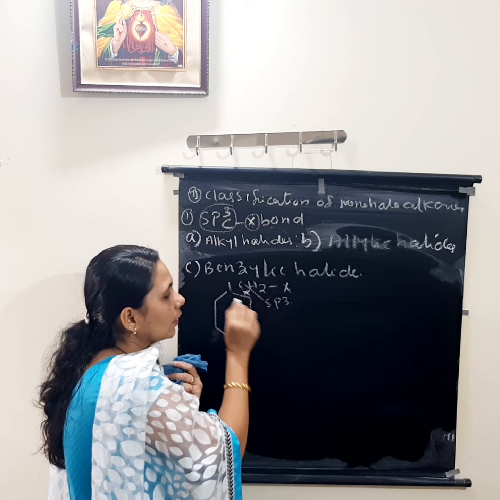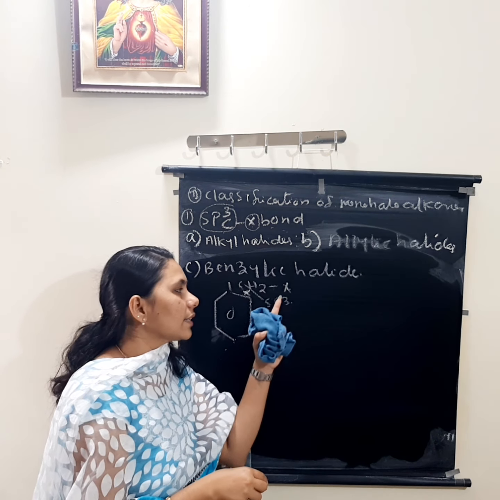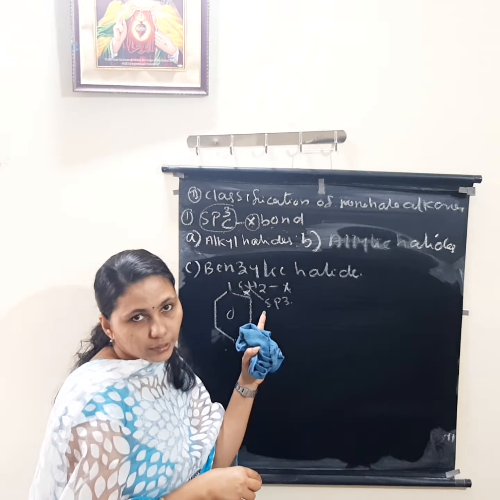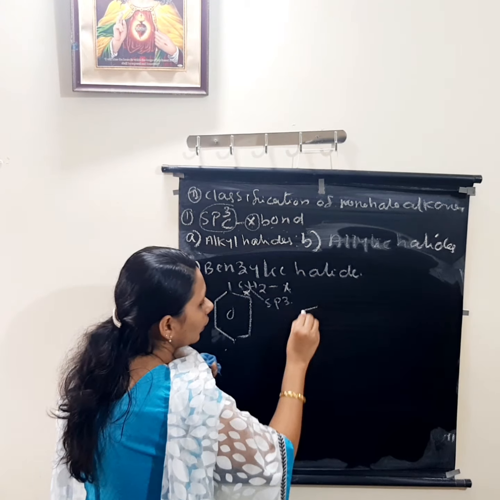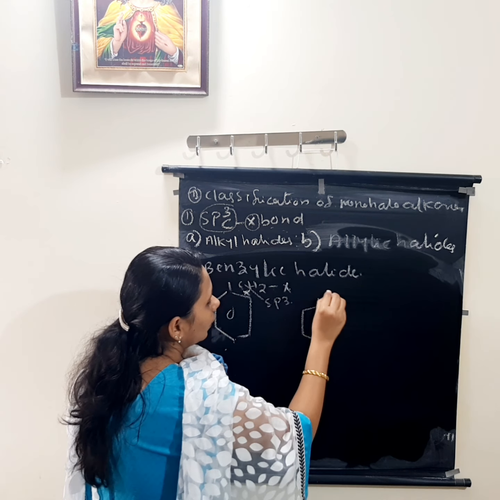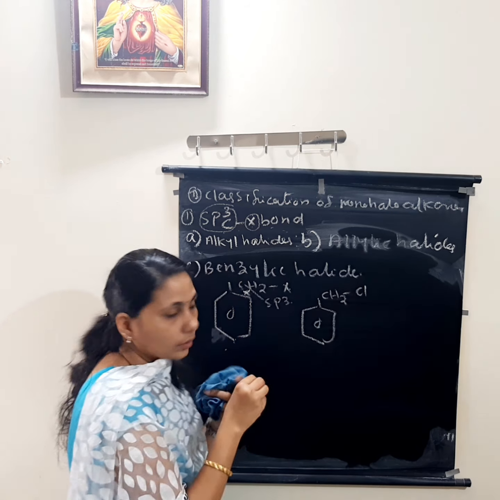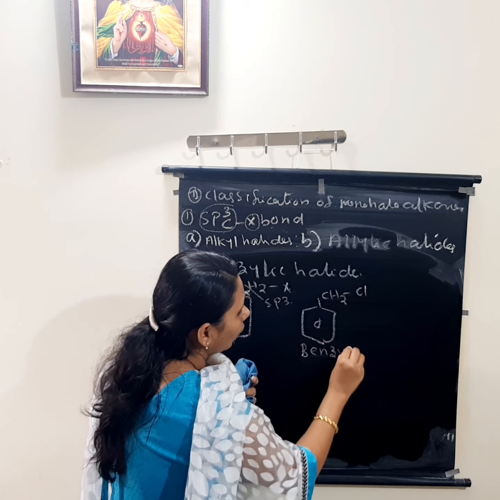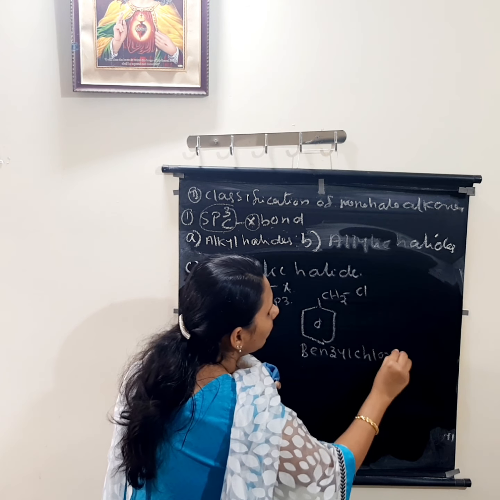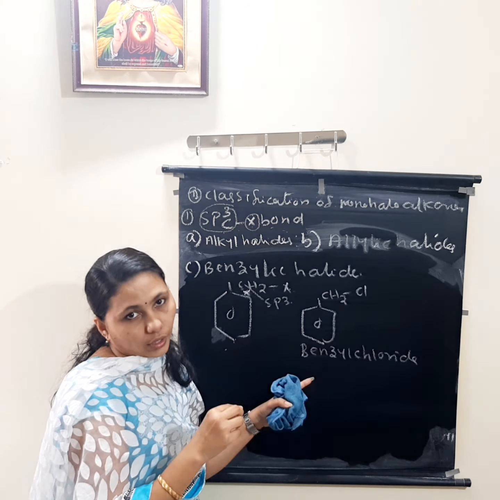So benzylic halide means the halogen-attached sp3 carbon atom is next to our benzene ring. For example, I will write here CH2Cl, and it is known as benzyl chloride. What is the name of this one? Benzyl chloride. Okay.